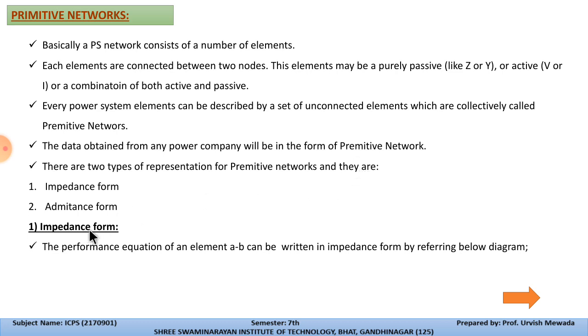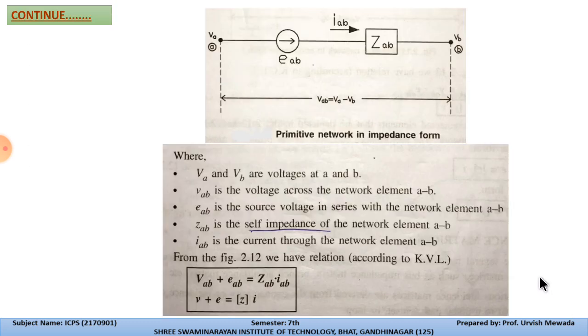Now first is the impedance form. In impedance form, the performance equation of element A to B can be written by referring to this diagram. Here this is point A and point B, and the current is flowing from A to B. In this we have EAB.